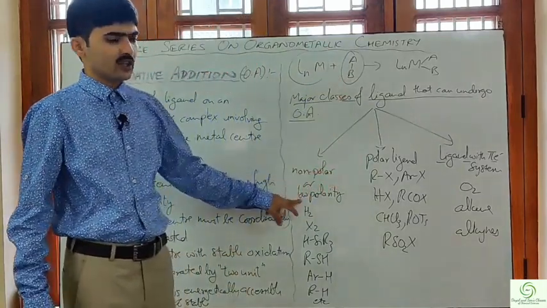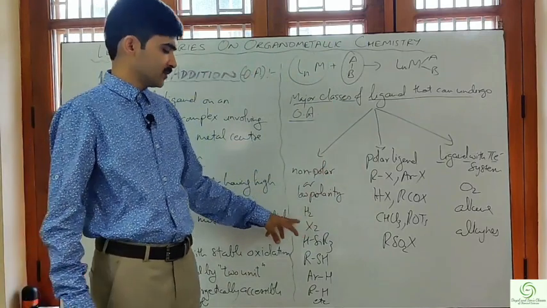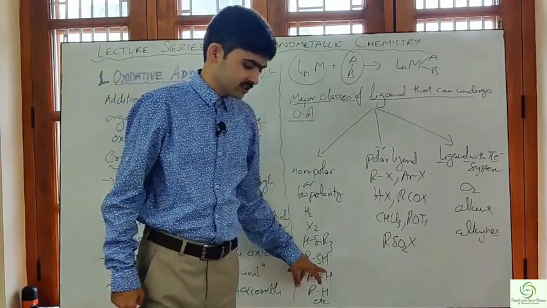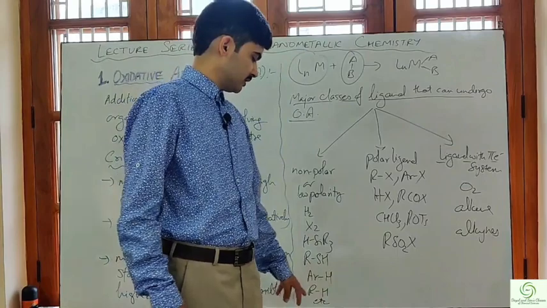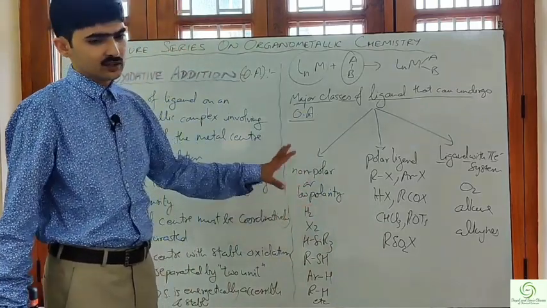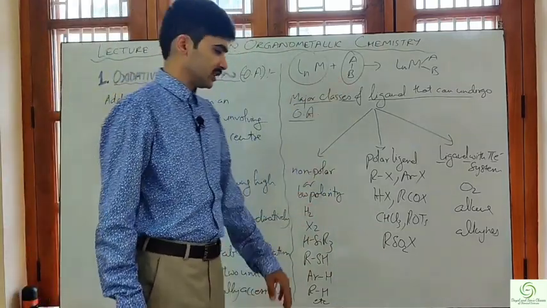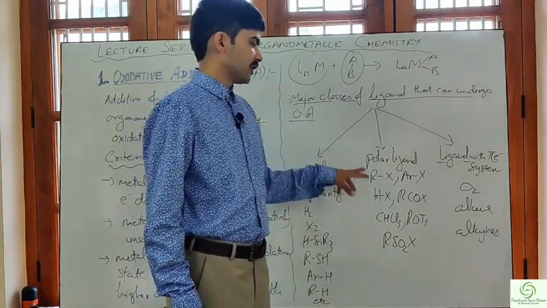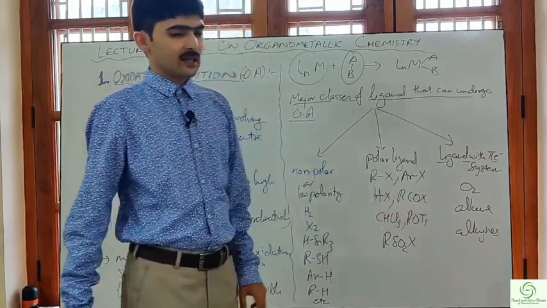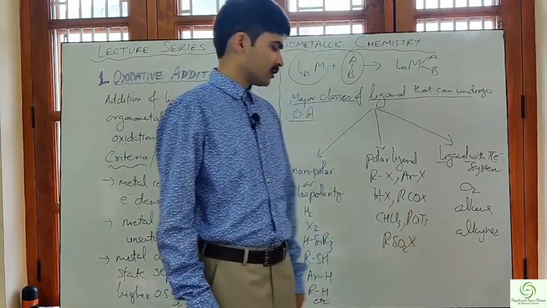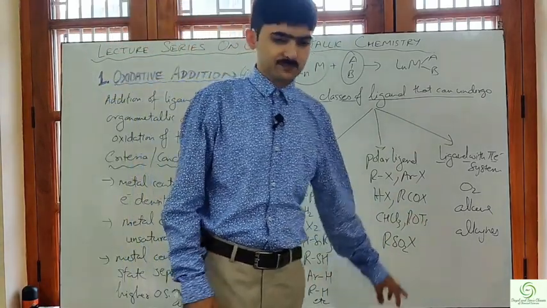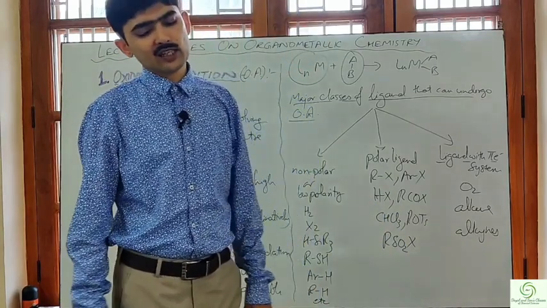One is the non-polar, having low polarity, for example hydrogen, halogens, silicon hydride, thiols, arenes, alkanes, etc. Then we have polar ligands, for example alkyl halides or aryl halides, hydrogen halides, carbonyl chlorides, chloroform, ROTs, and RSO2X, sulfonyl halides.